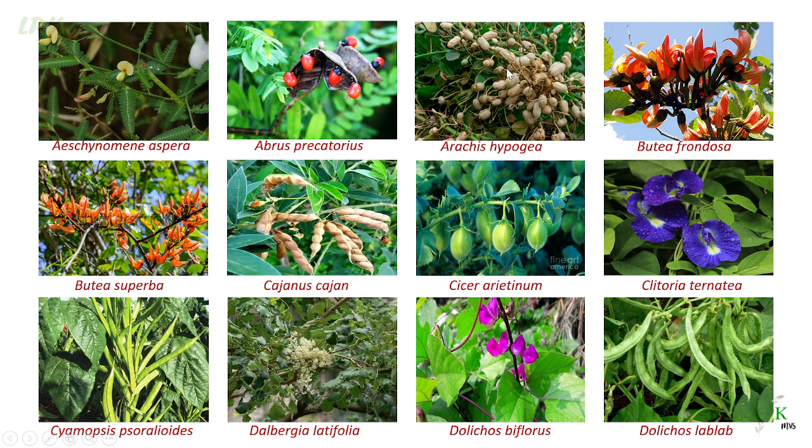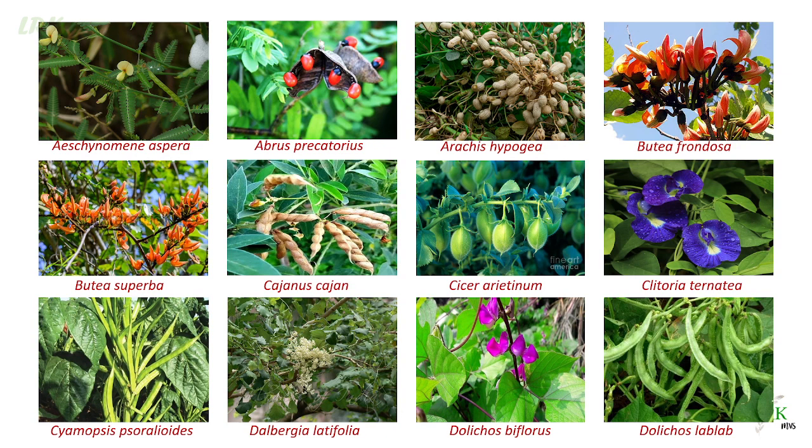This is Arachis hypogaea, which is commonly called Verusenaga. In Hindi, it is called Mungfali, and in English, we call it groundnut. This one is Butea frondosa, earlier also called Butea monosperma. In Telugu, it is called Moduga, and in Hindi, it is called Palash. The common name in English is flame of the forest, as the flowers look just like flame.